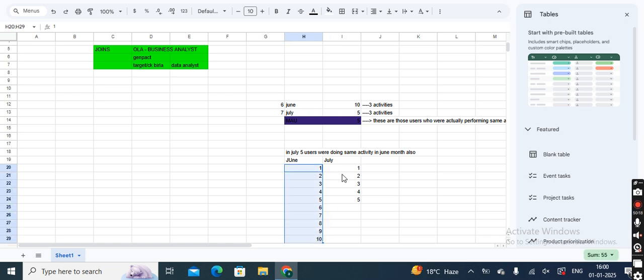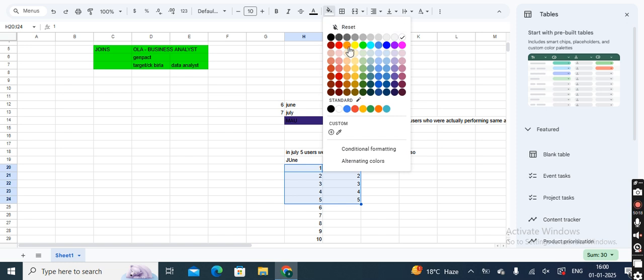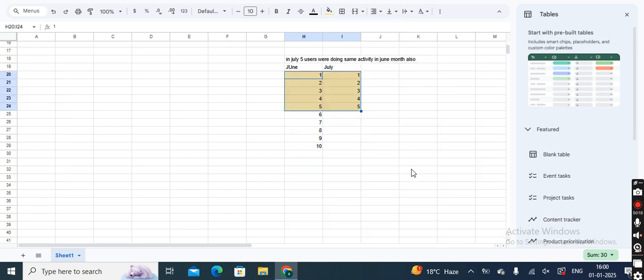In June there were 10 users, July there are 5 users. The user IDs in July are also equal to the user IDs in June, right? So if you re-observe this part, all the user IDs in July were the same users in June, and those users are nothing but our MAU, right?